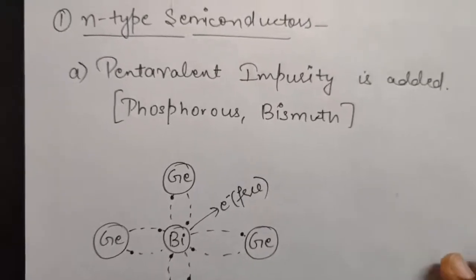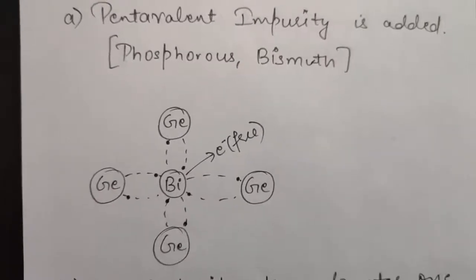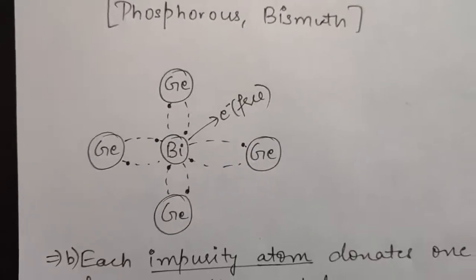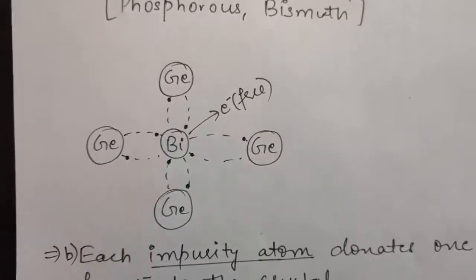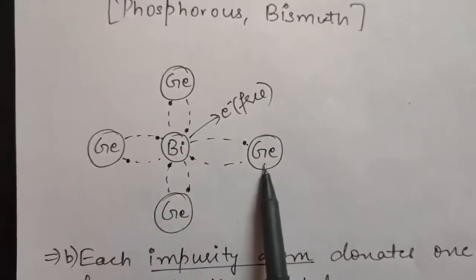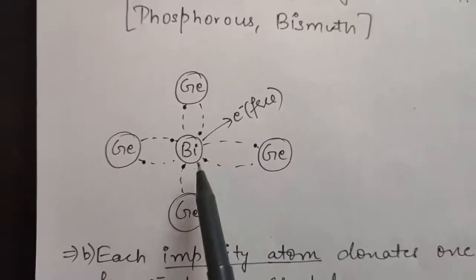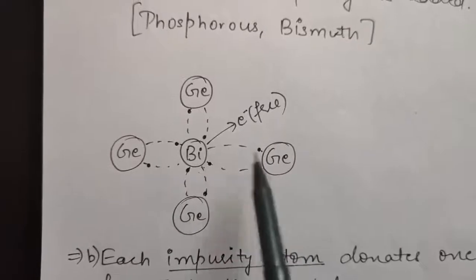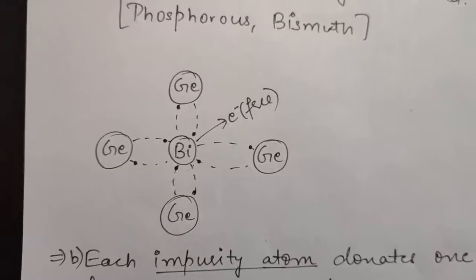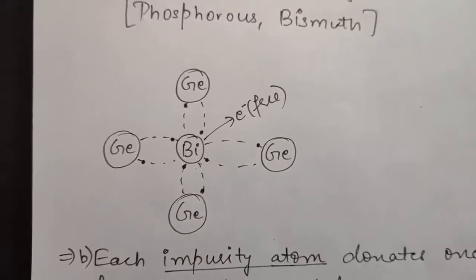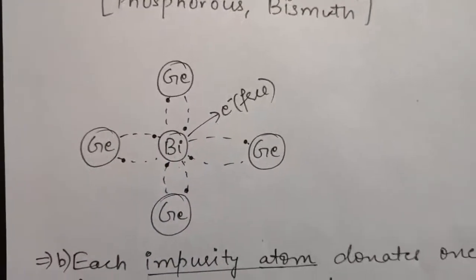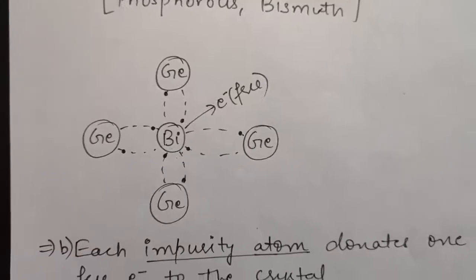Now let us see what will happen when you add a pentavalent impurity, and I am taking bismuth in your germanium crystal. As you have drawn a diagram in lecture 1 also, the same 4 germanium atoms I have taken here, and there is 1 bismuth atom in between them. That is, in a pure semiconductor I have added 1 impurity atom of bismuth. Now as I told you, bismuth has 5 valence electrons, and as you know, germanium shares 1 electron with the adjacent atom, which I told you in yesterday's class.